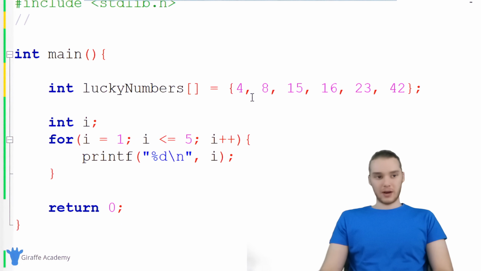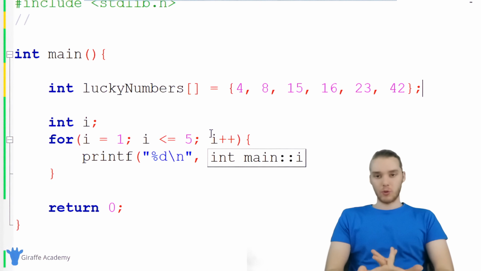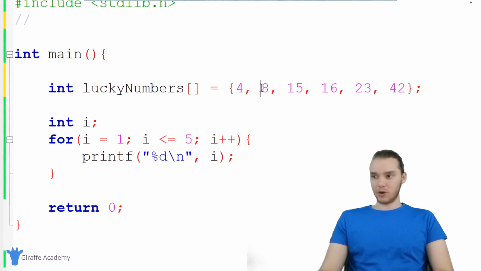So we have this lucky numbers array. It has 4, 8, 15, 16, 23, 42. And what I could actually do is loop through all of the elements inside of this array with this for loop. So I'm going to show you guys how we can do that. Now let's first off see how many elements we have. We have 1, 2, 3, 4, 5, 6. So we have 6 elements in this array.